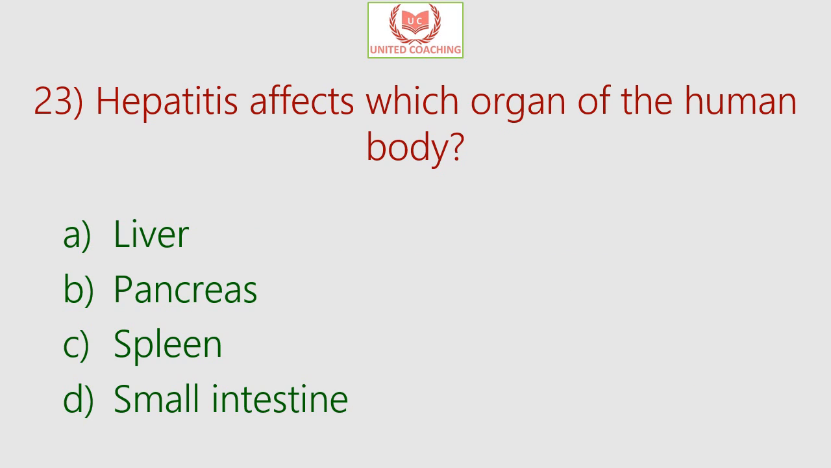Our next question is, hepatitis affects which organ of the human body? So is it liver or pancreas or spleen or small intestine? So the correct answer is liver. Now there are 5 forms of hepatitis, that is hepatitis A, B, C, D and E, and all 5 kinds of hepatitis target the liver, and each form of hepatitis starts with a virus infecting the liver. Now vaccines can prevent hepatitis A and B only, but no vaccines have been developed so far to protect against the other 3 diseases.